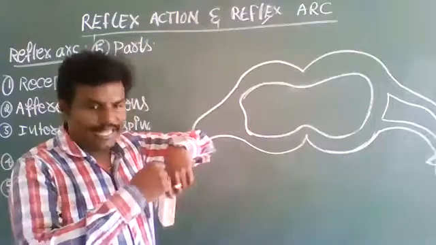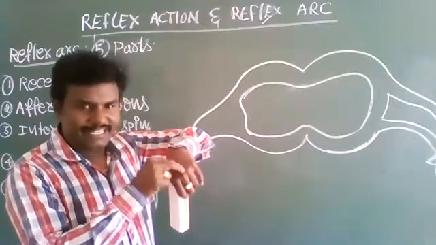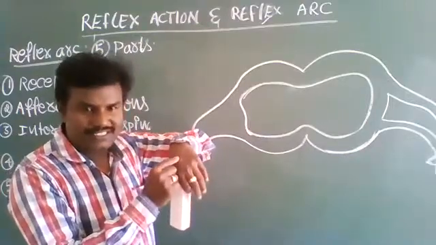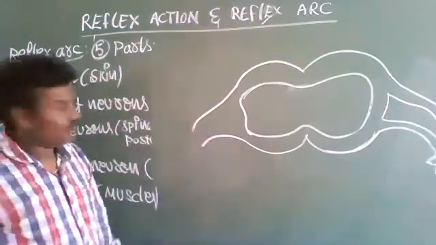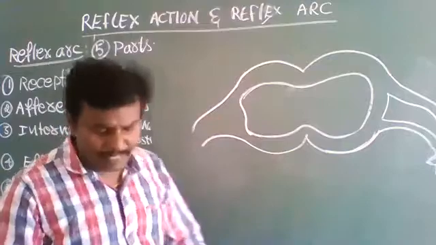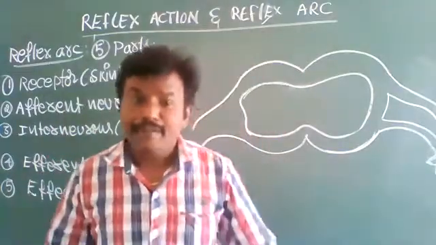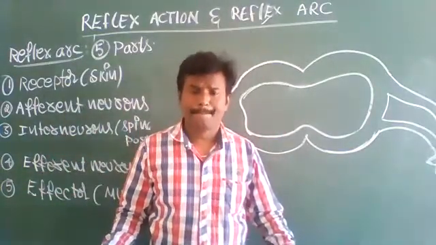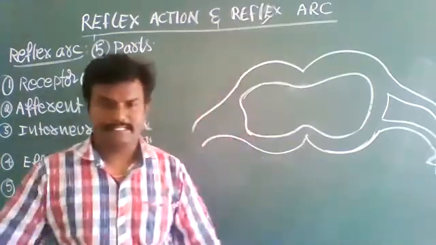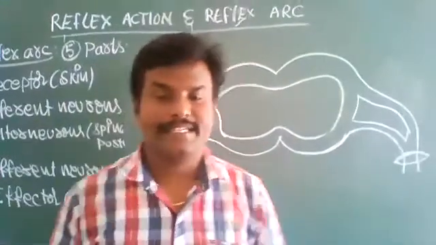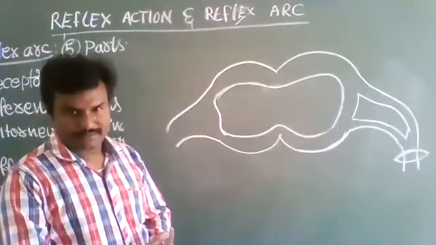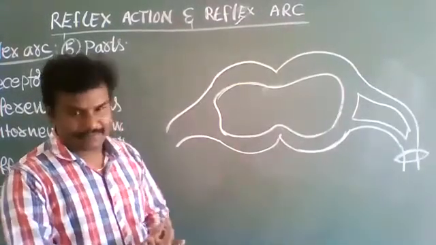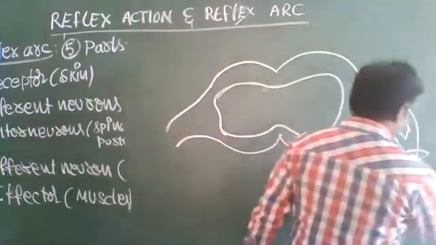So if we prick the leg, if we apply stimulations, this stimulus is passed through the reflex arc. Here in its continuation, we may draw leg, knee, barefoot, hand, whatever it is. So this is the reflex arc diagram.